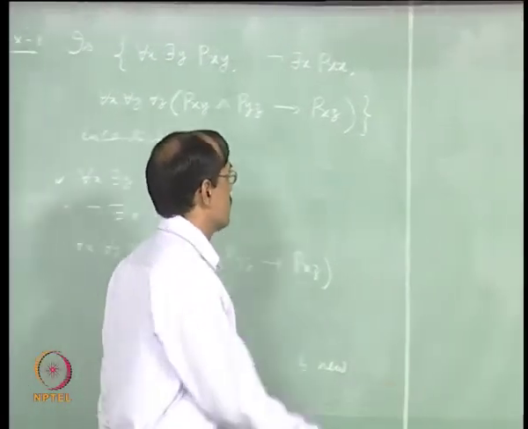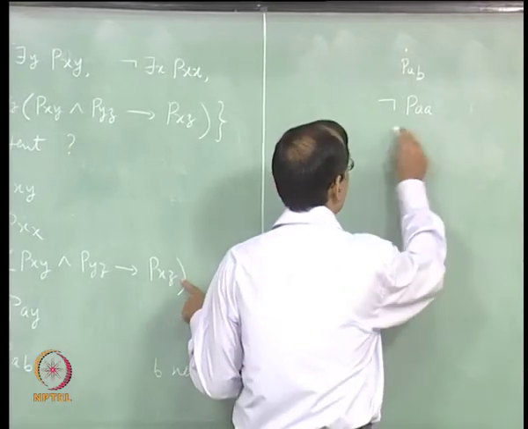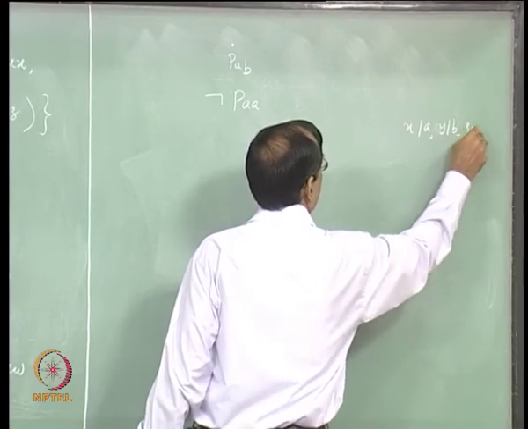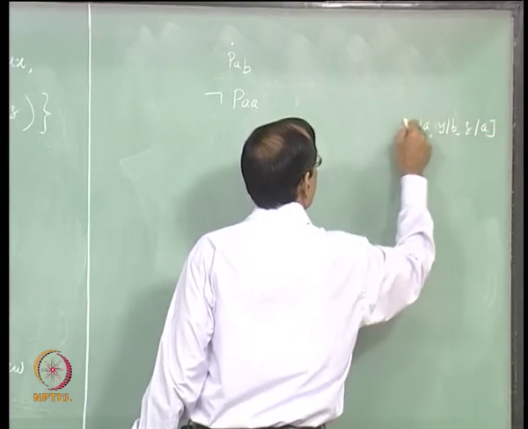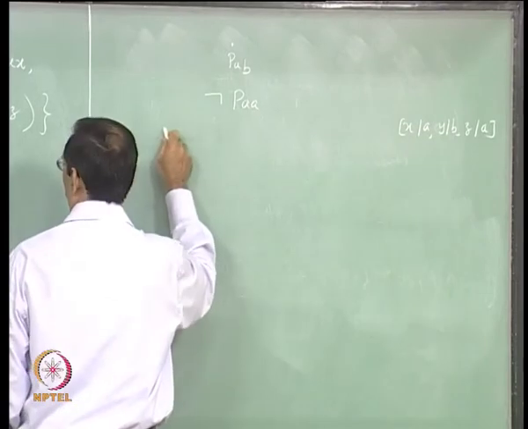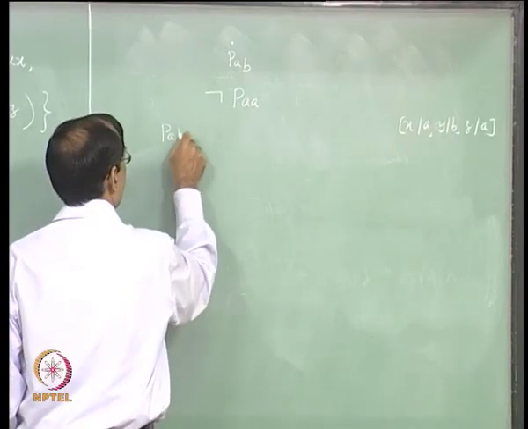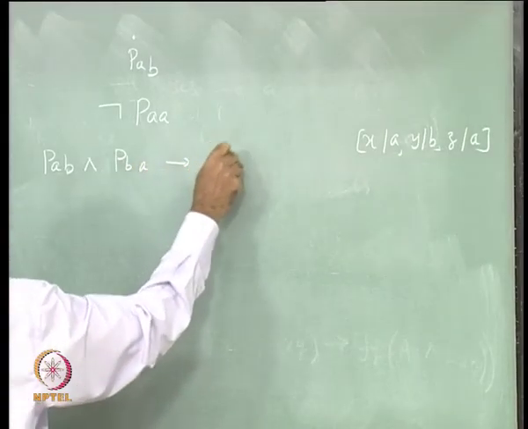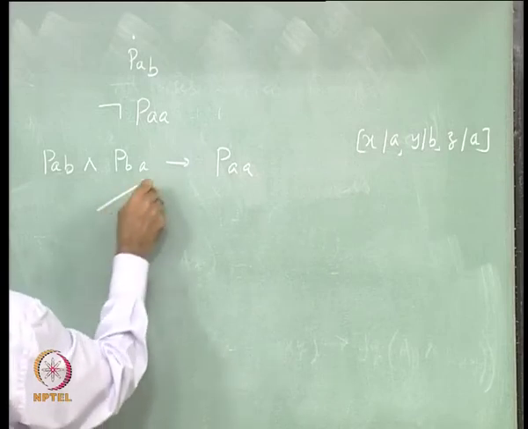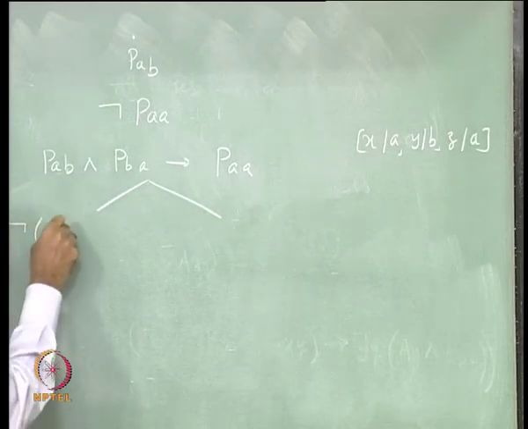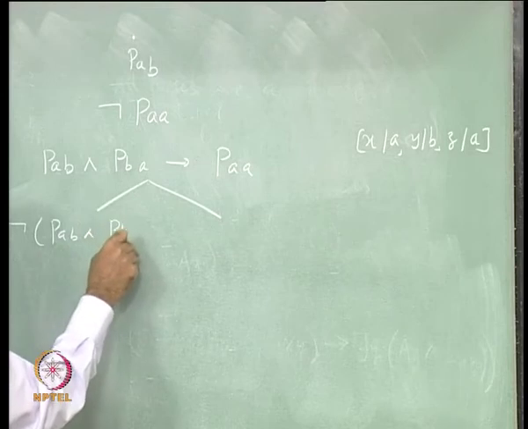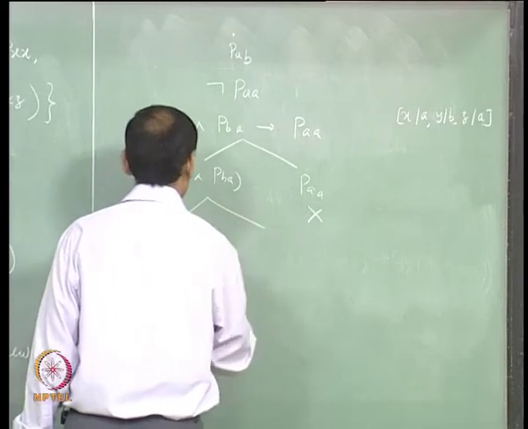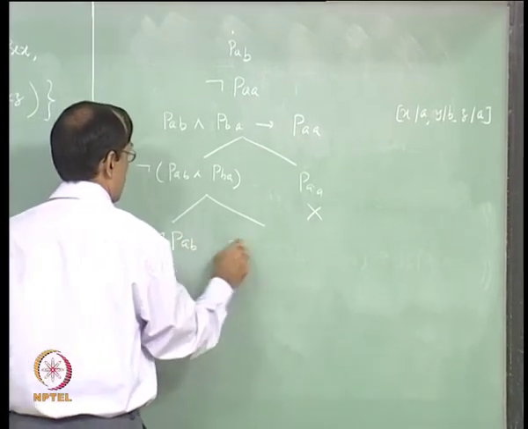Here X as we are using this one, X as A, B, Z as A, okay. So, this gives rise to P A B and P B A implies P A A, it will give rise to two branches: not P A B and P B A, and P A A, this closes. This gives rise to two branches, not P A B.